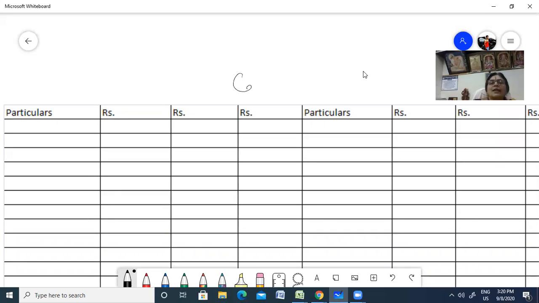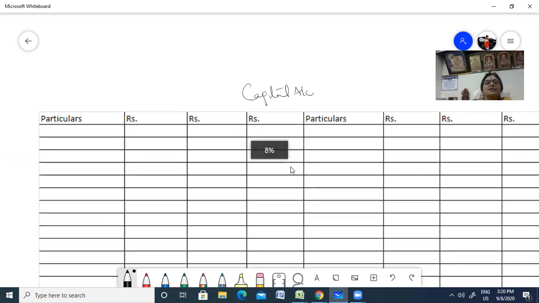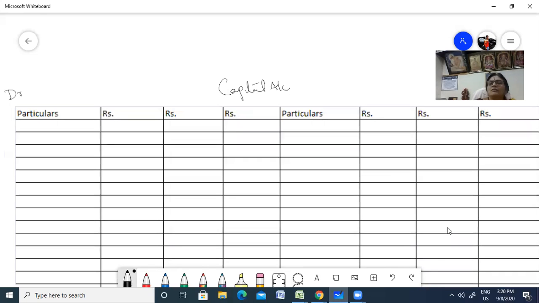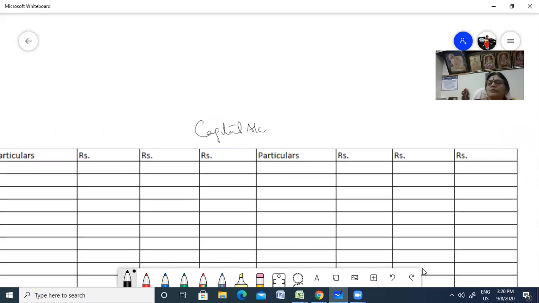Okay. So capital account. You have to debit and you have to credit. Put debit and credit. Debit is this side, and credit is this side. Fine. Now you have here your capital account.